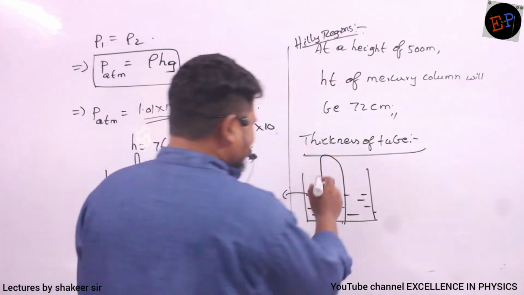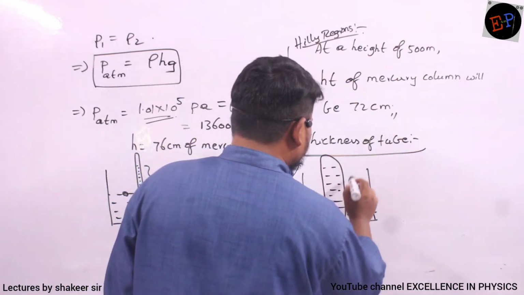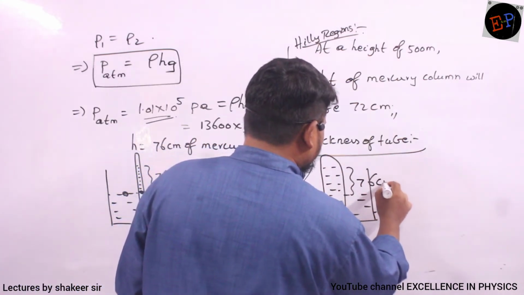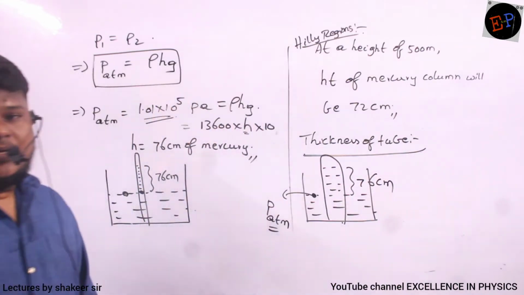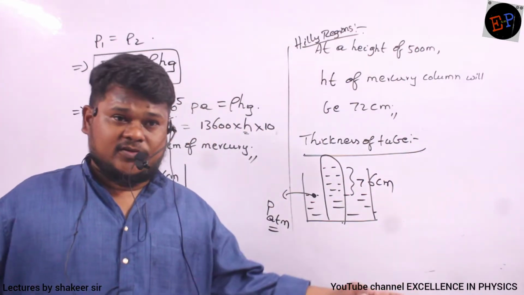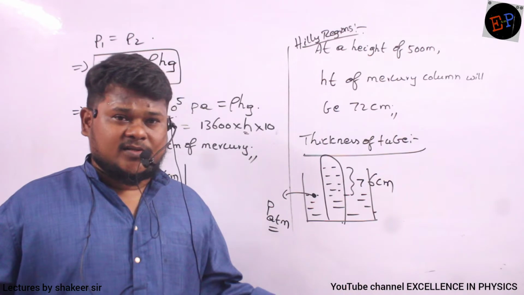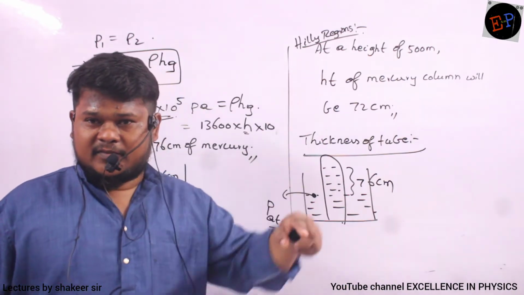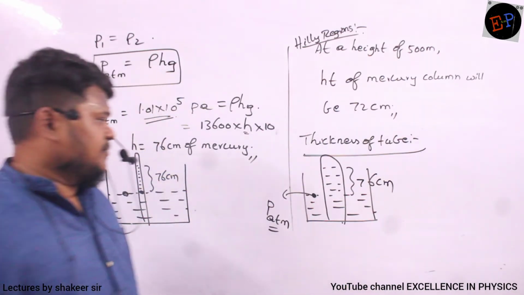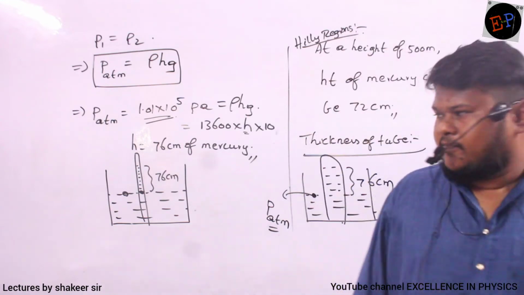76 only. Because pressure is given by whom? Pressure is given by only the height of the mercury column. It doesn't depend upon the size of the tube or the thickness of the tube. No, it doesn't depend. It depends only on the height of the mercury column. Are you able to understand? Second condition. So I will give you one more condition.